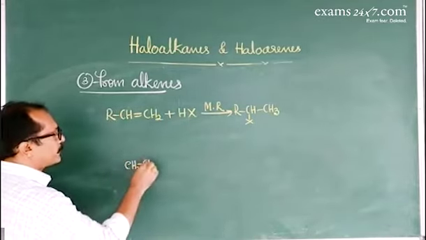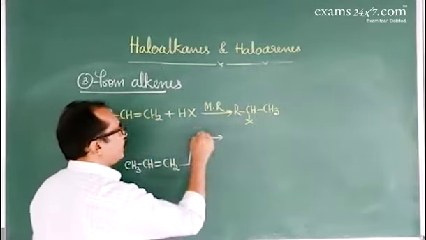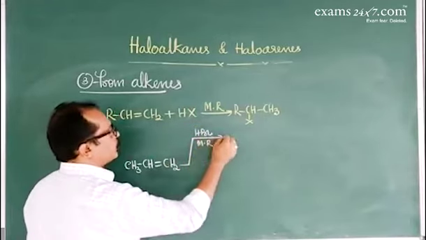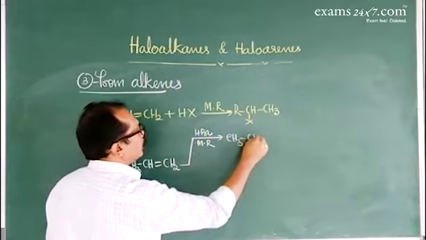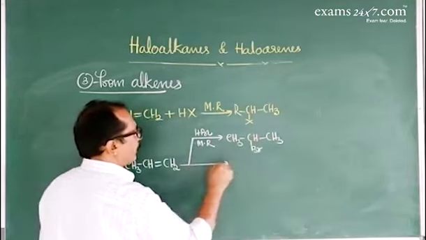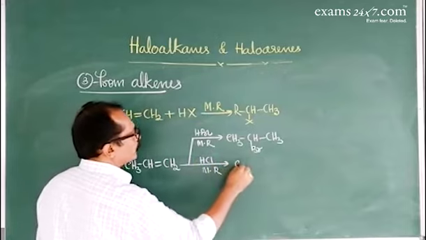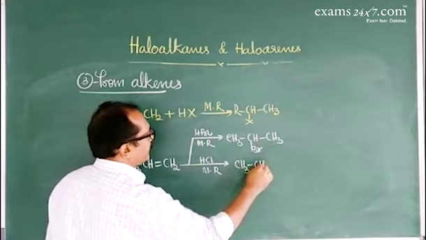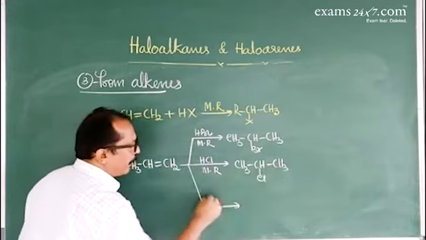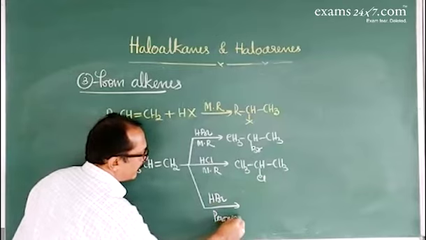Propene, CH3, CH, double bond CH2. When it reacts with HBr, it follows Markovnikov's rule that gives 2-bromopropane. When it reacts with HCl, here also it follows Markovnikov's rule. CH3, CHCl, CH3.